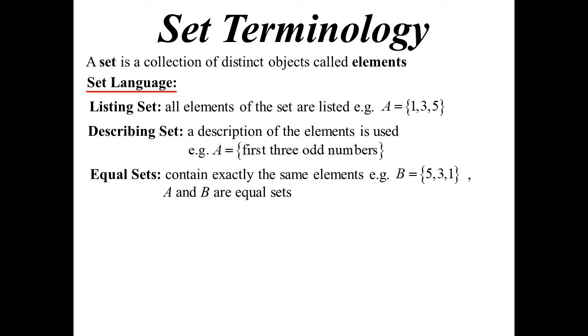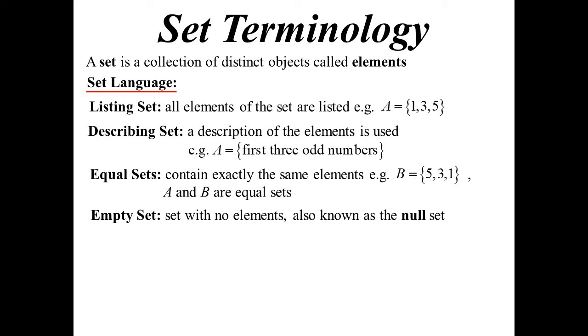Equal sets are ones that contain exactly the same elements. So if B is the set 5, 3, 1, then A and B would be equal. They both contain the same elements. It doesn't matter the order that I write them down. The empty set is a set which has nothing in it, hence why it's empty. You might sometimes see that called the null set.